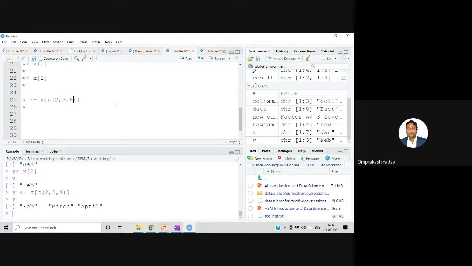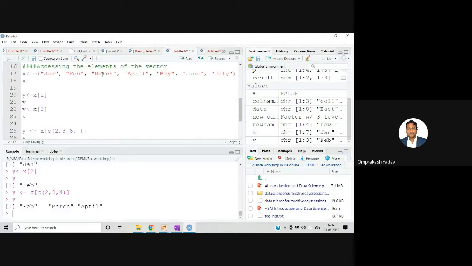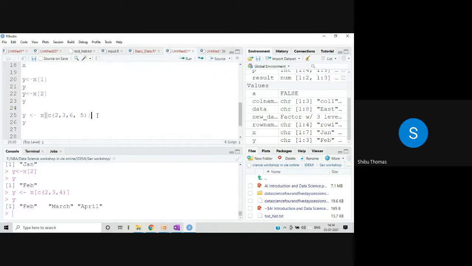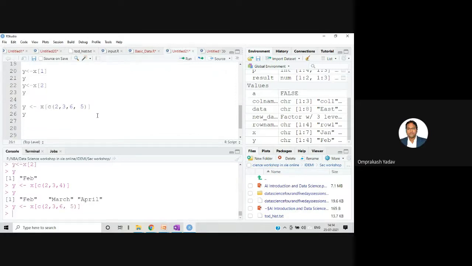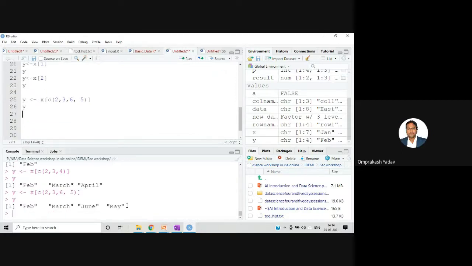Yes. Let's say 6, and let's say I hope that number will be there. 1, 2, 3, 4, 5, 6, 7 is there. So let me write over here 5. Okay. So I'll just enter and I'll try to print. So if you see here, it has given me the values. Okay, perfect. Got it.